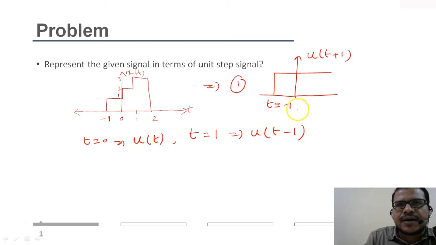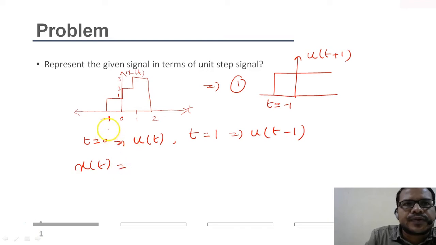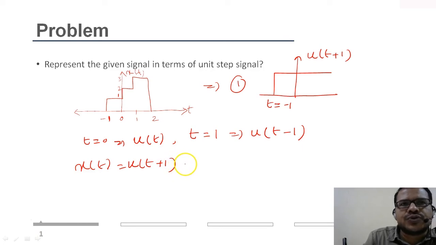So now let's take what are the mathematical operations that we will be performing, so that this can be represented. So x of t will be, at t equal to minus 1, it is only a step, the amplitude is 1, so u of t plus 1. At t equal to 0, the amplitude becomes 2. If I add another step to the previously existing step signal, the amplitude becomes 2, so I take the sum with u of t.